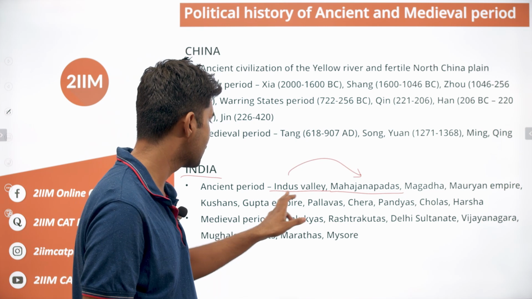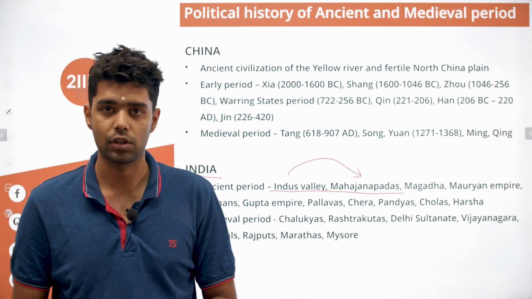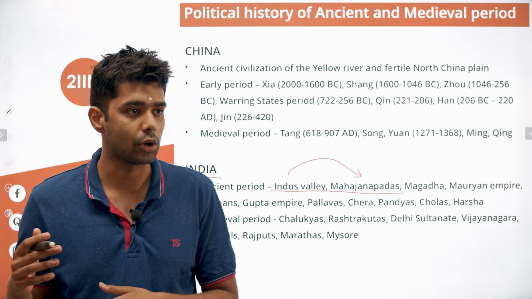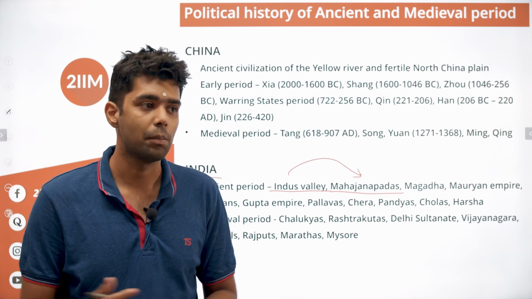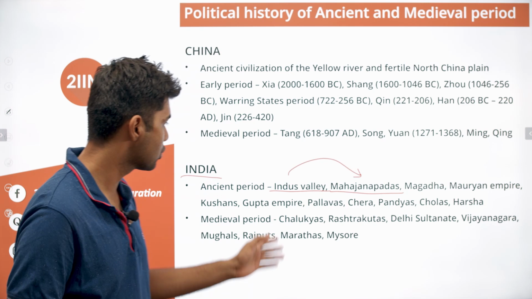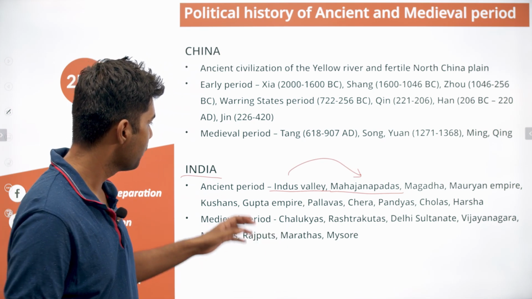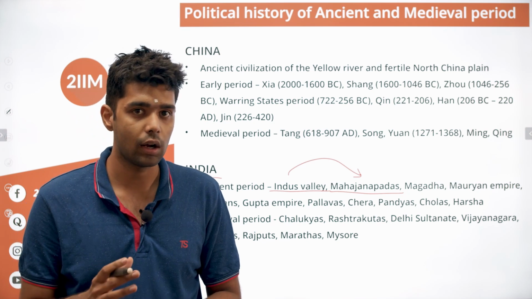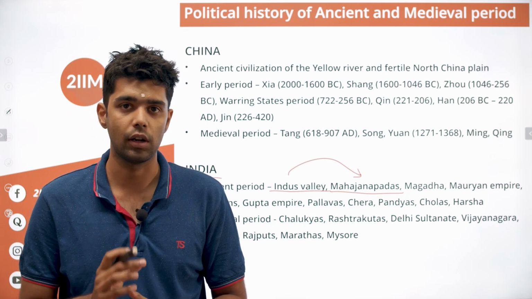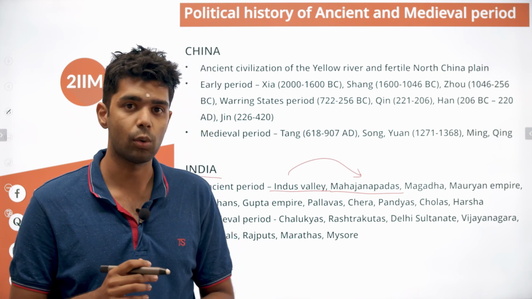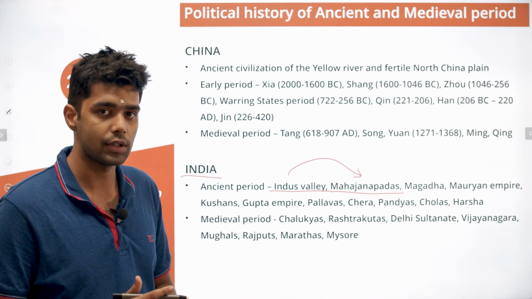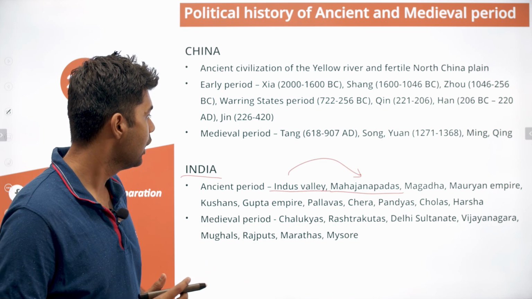For some reason, the Indus Valley perished after some time. We are yet to discover the actual reasons. Many say that it was because of some sudden flood. Many say that it could have been a prolonged drought, and so on. So the reasons are not very clear. But the people eventually migrated to the Ganga Yamuna Valley, which is extremely fertile. It is a very beautiful place if you want to get into agriculture. So that is where the agricultural society of our country started, in modern day Uttar Pradesh and Bihar.